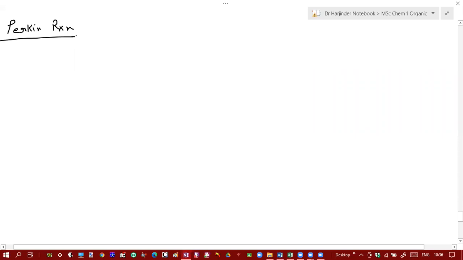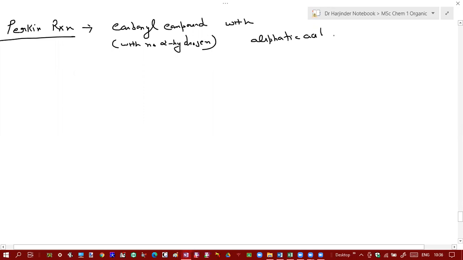So let's see what this Perkin reaction is. In Perkin reaction, you treat a carbonyl compound with no alpha hydrogen with an aliphatic acid anhydride in presence of base, and your product is alpha beta unsaturated acids.